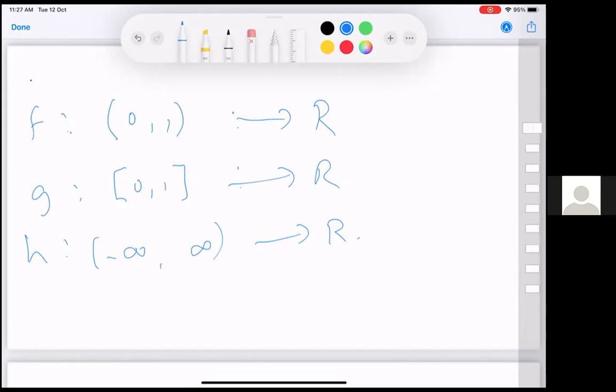Now, this is called an open interval, or when it is (0, 1), it is the open unit interval, and if it is (a, b), a less than b, then it is just an open interval.